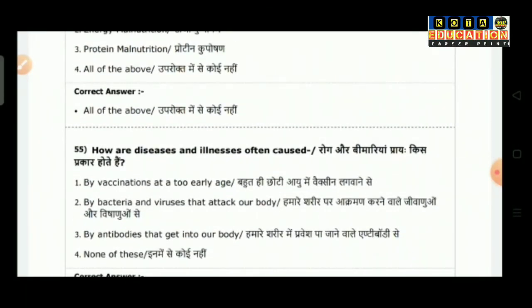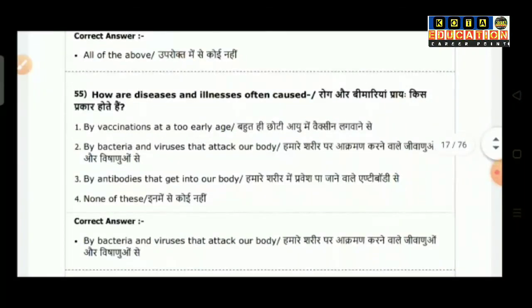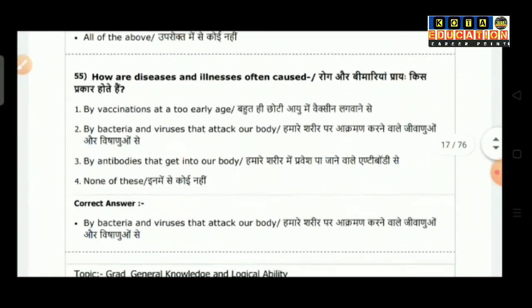Question number 55: How are diseases and illness often caused? Option 1 is by vaccination at too early an age. Option 2 by bacteria and viruses that attack our body. Option 3 is by antibodies that get into our body. Option 4 is none of the above. So the correct answer is by bacteria and viruses that attack our body.